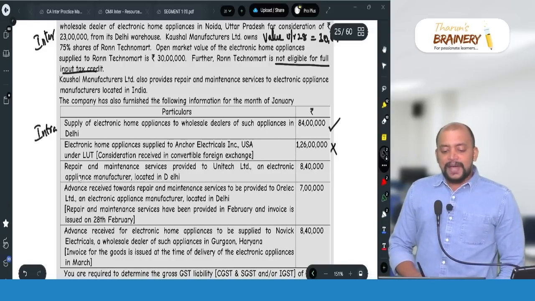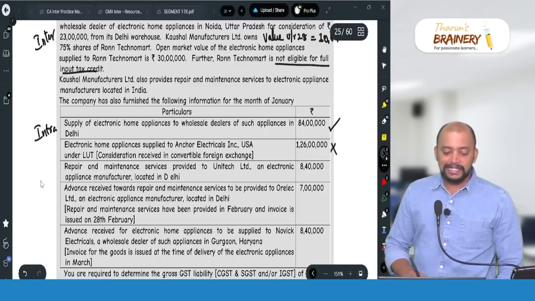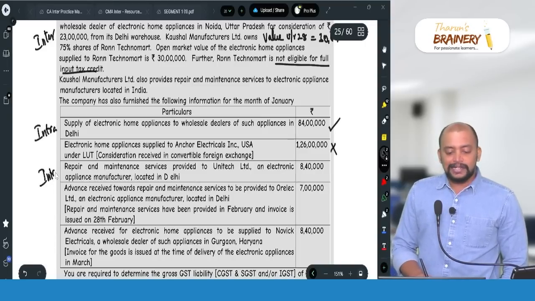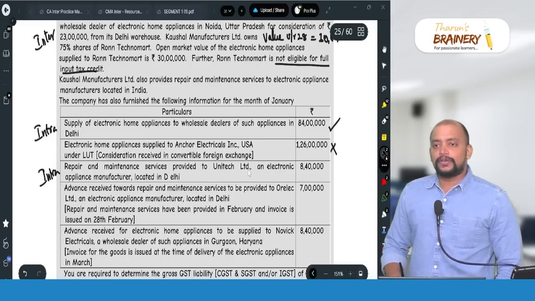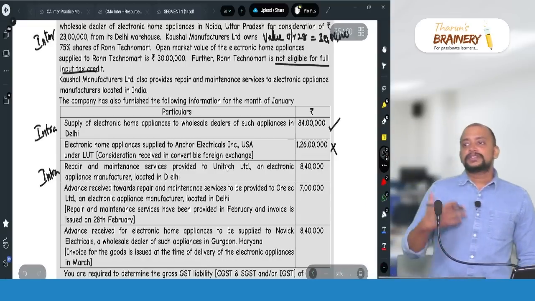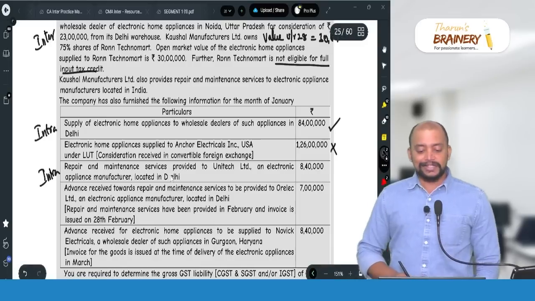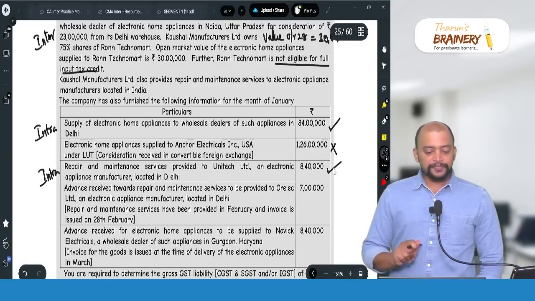Then repair and maintenance service provided to Unitech Limited, an electronic appliance manufacturer located in Delhi. So intra. Repair and maintenance service means general provisions. Performance based service in relation to goods, section 12, general provisions. So the location of recipient will be taken, that is Delhi. So place of supply is Delhi, and on that we need to pay GST.